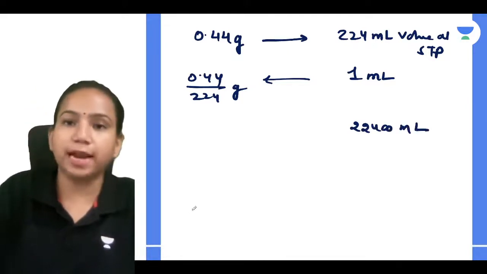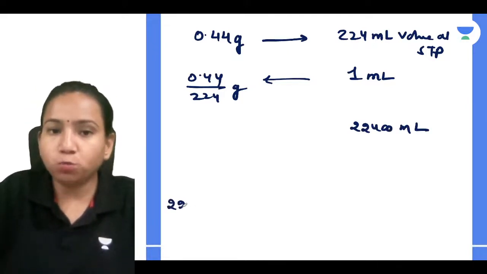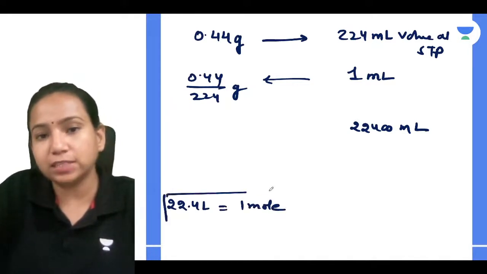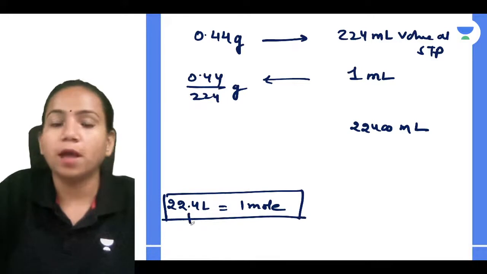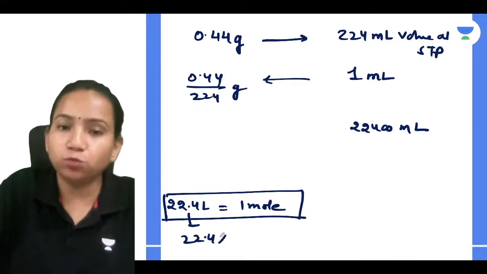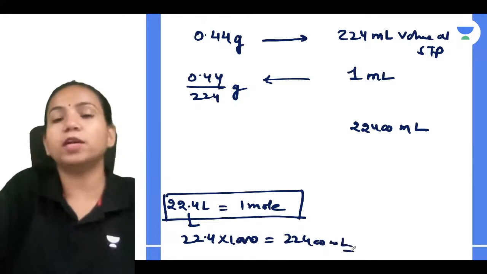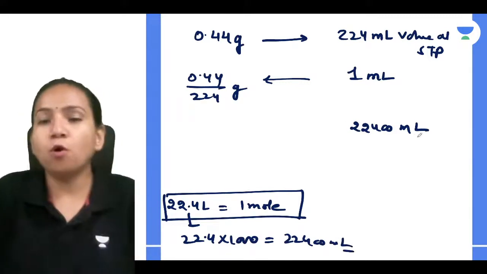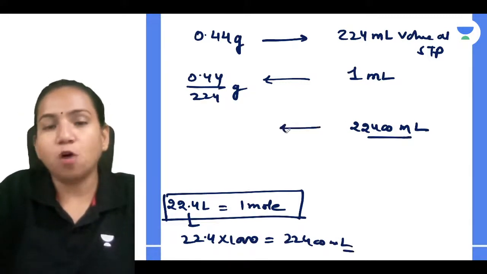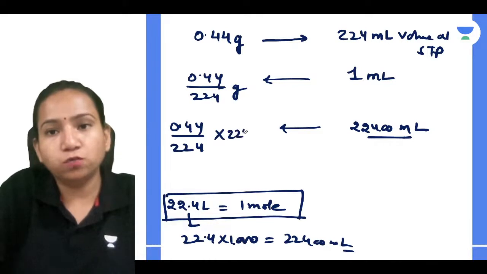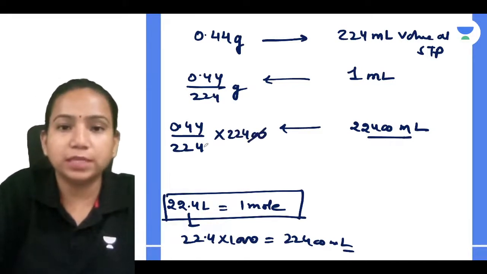Why am I considering that? Because remember, 22.4 liter is there for 1 mole. 1 mole of any gas requires 22.4 liter volume, and that I'll convert in ml. So 22.4 into 1000, I will get 22400 ml. I want to get to know the moles. So 22400 ml will have how much mass? Very simple, 0.44 divided by 224 into 22400. So you will cancel it.